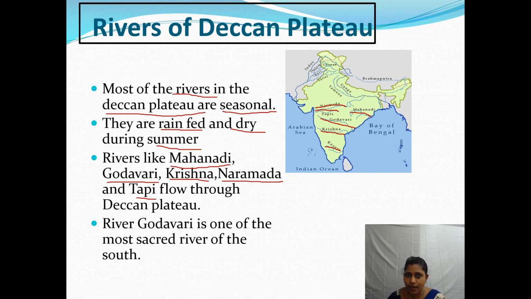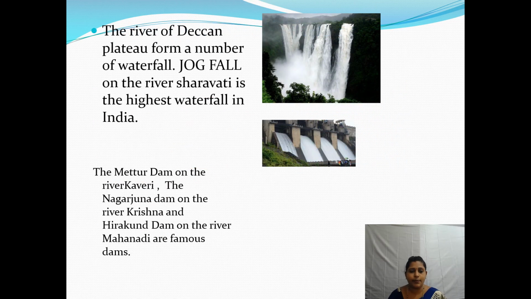See here, here are the rivers. River Godavari is one of the most sacred rivers in the southern plateau.